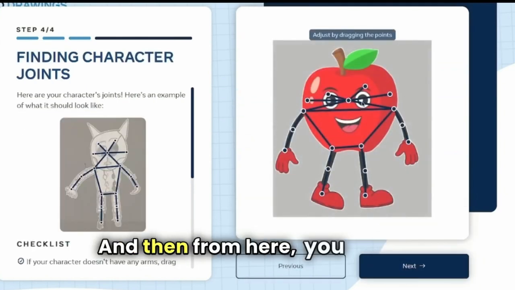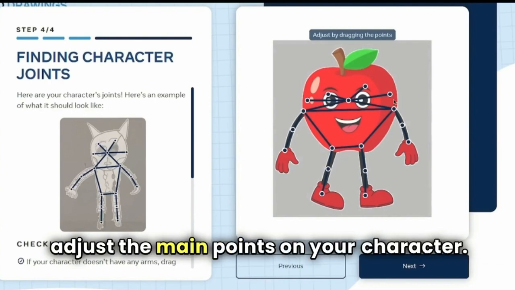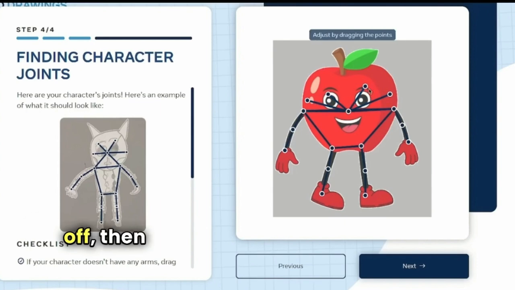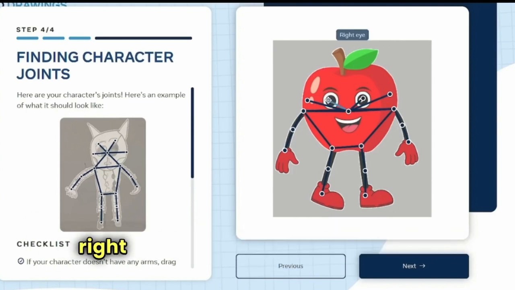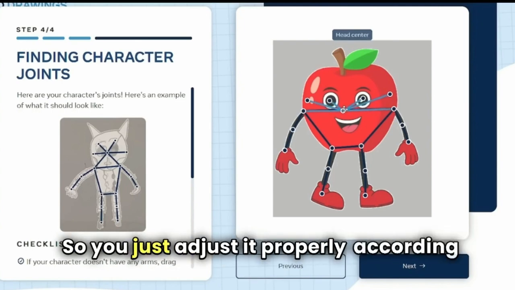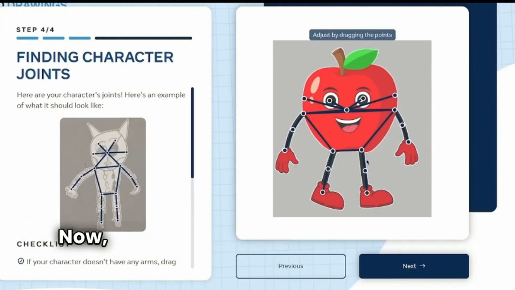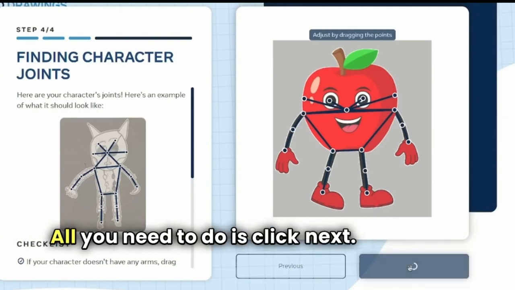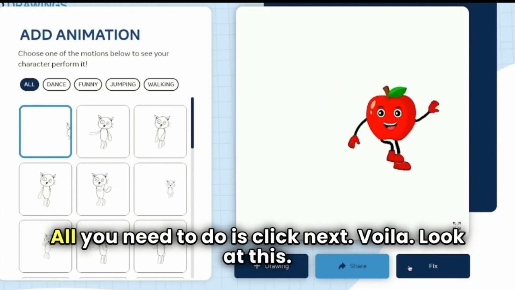And then from here, you need to adjust the main points on your character. It mostly gets this well, but if it's a little bit off, then you simply put your mouse on the circle, and as you can see here where it says right eye, you put it on the right eye, so you just adjust it properly according to what it's supposed to be. Now once you've done that, it's time for the magic. All you need to do is click Next. Voila, look at this, our animation is